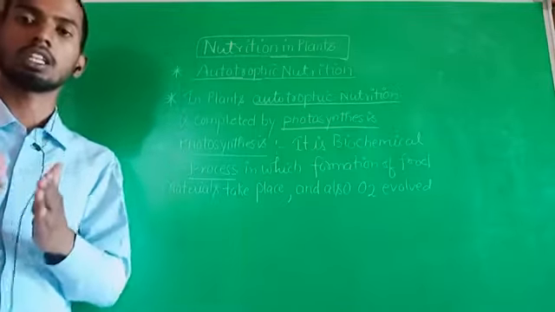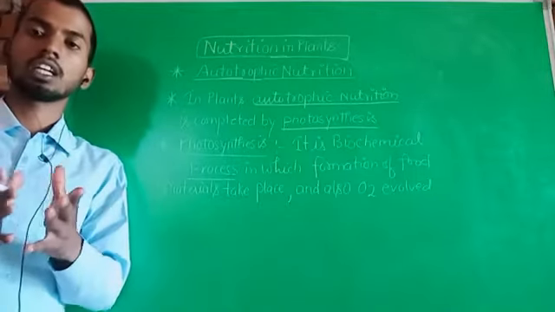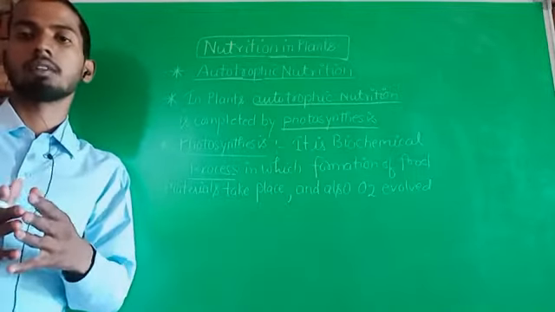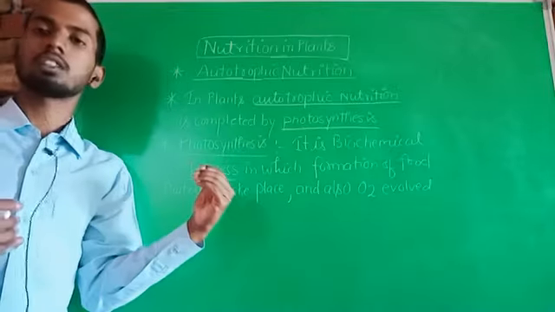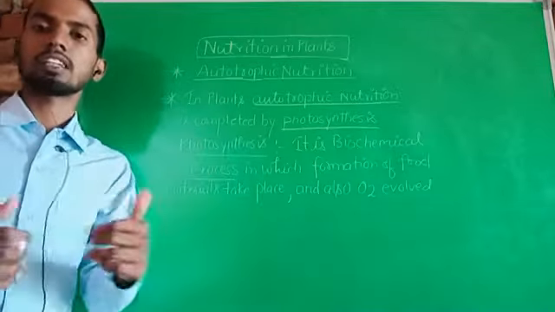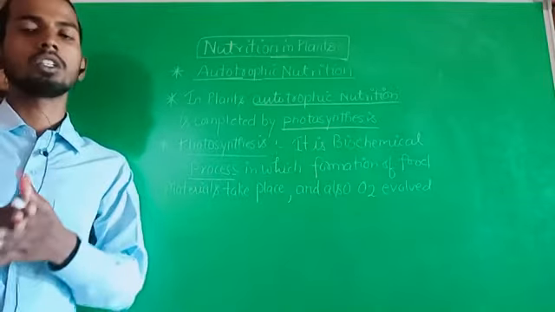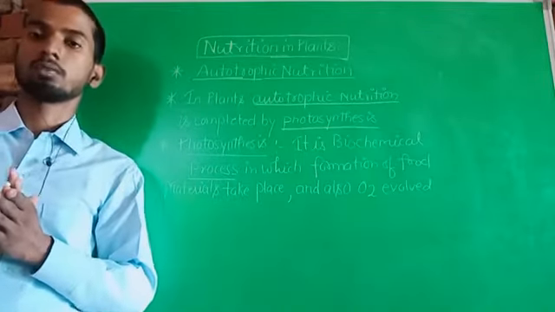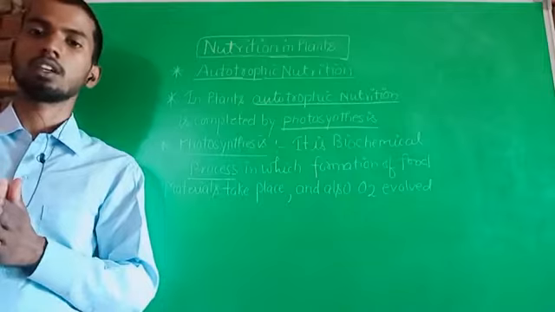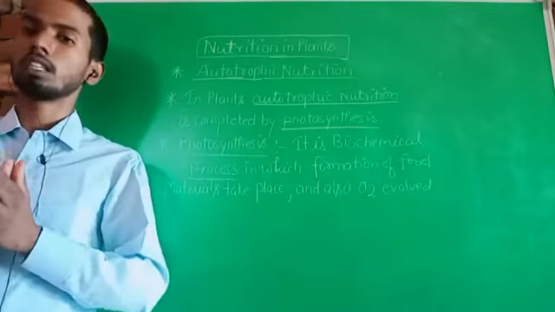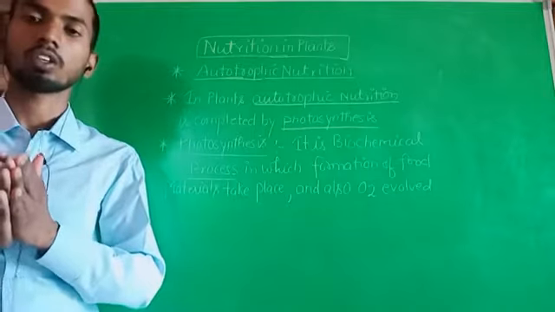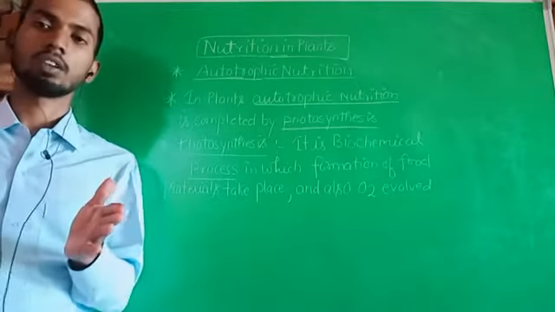Along with food materials, oxygen gas is also formed or evolved in this process, means in the photosynthesis process. Now it is clear, plants perform photosynthesis, and in the photosynthesis process formation of food material along with oxygen gas takes place.